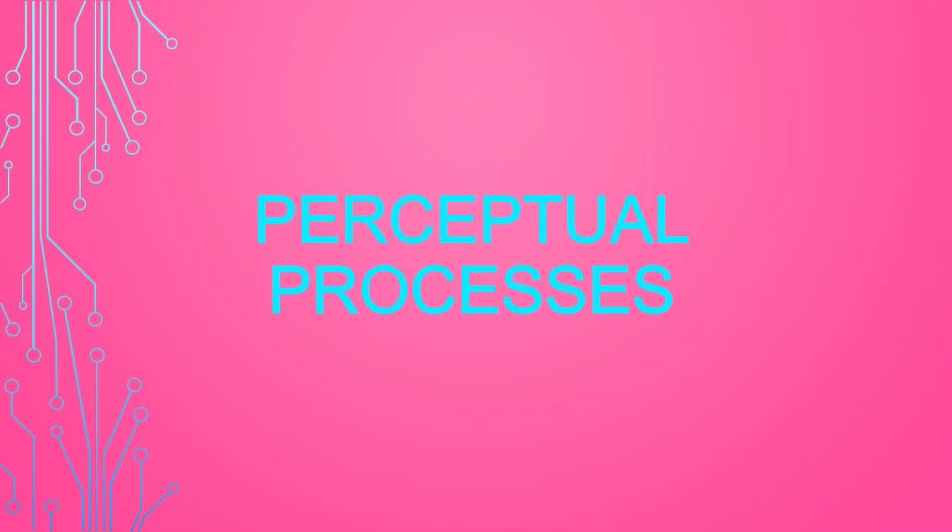Perceptual processes. In Unit 5, we have learned the process of sensation and the process of attention. Now we will learn the process of perception. Consider an elephant. What is the first part of that elephant that comes to your mind? It may be the tusk, the trunk, or maybe the ears. It is all about how you perceive the elephant.